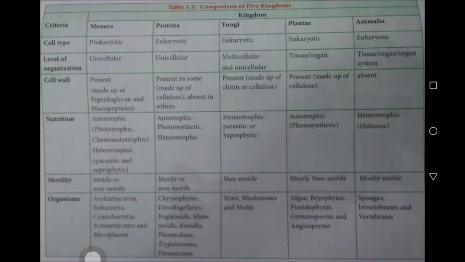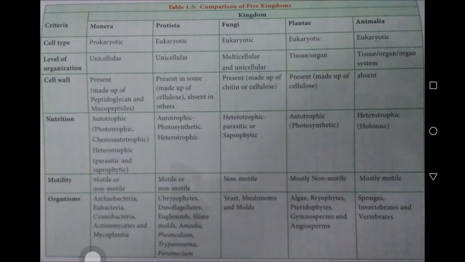Now I am going to take the comparison of the five kingdom system. The five kingdom system was proposed by R.H. Whittaker, an American taxonomist, in the year 1969. Whittaker classified the five kingdoms into the following types.